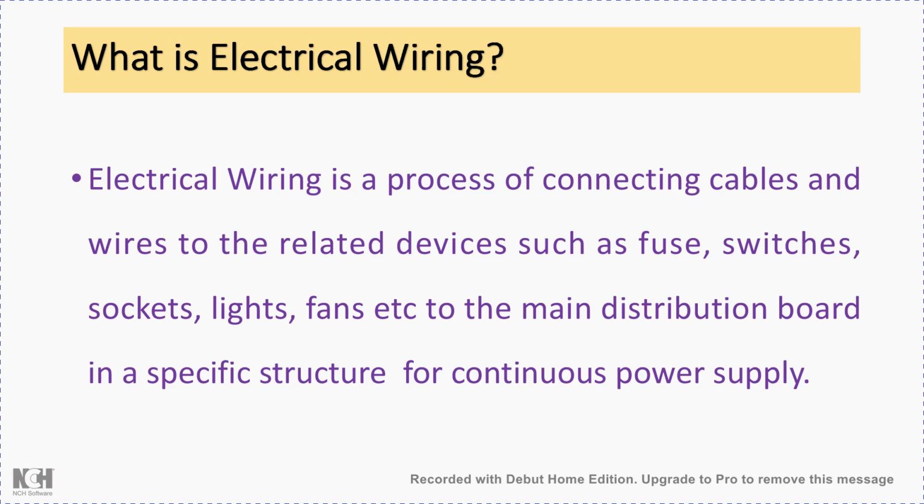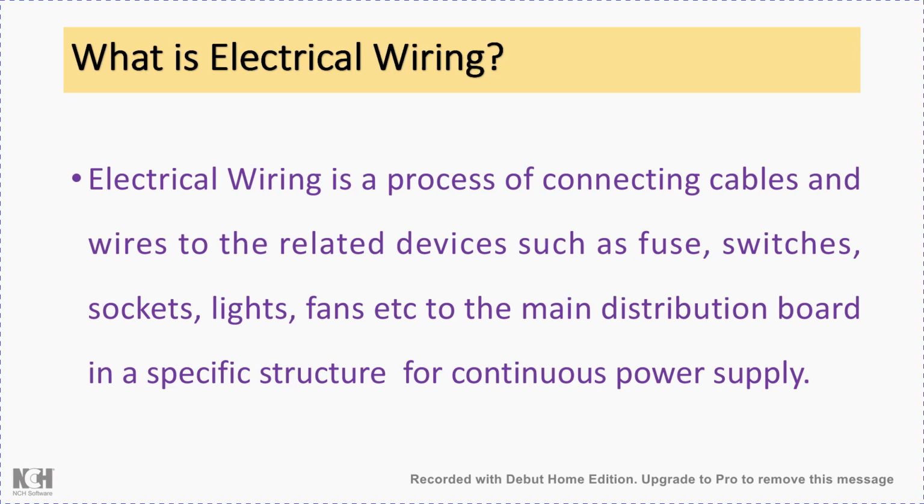From that place we have to connect it to various rooms and various appliances that would be available in various rooms, like fans, lights, and a number of sockets required for different load connections like table fans, iron, and also a separate connection for a mixer grinder or washing machine. So these all require complete wiring from the distribution board to the different locations of the house. That process is called electrical wiring.